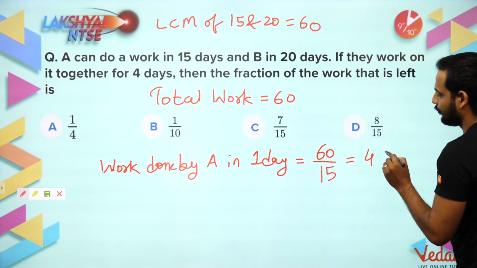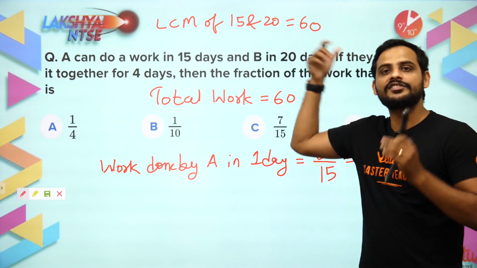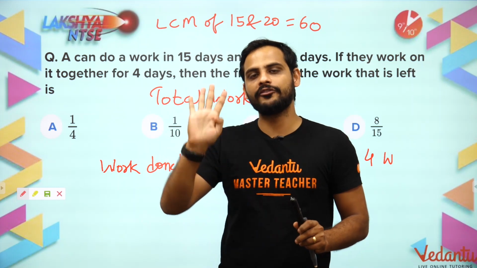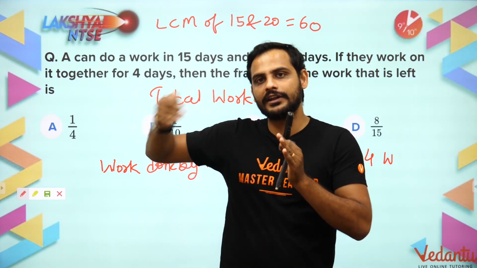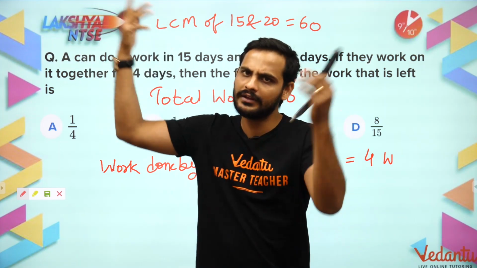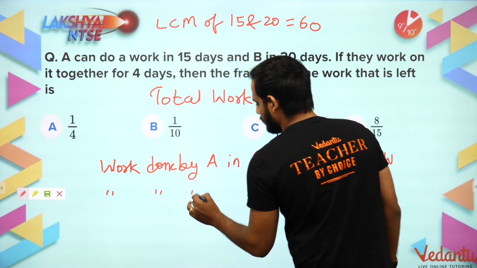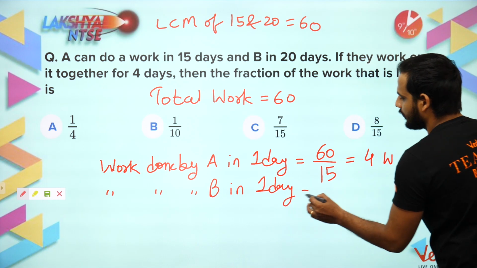That means he is doing 4 work per day. Out of those 60 work he is completing, suppose 60 chairs they have to prepare. So A is preparing 4 chairs per day, so that in 15 days 4 plus 4 plus 4, 15 times will become 60 chairs, right?